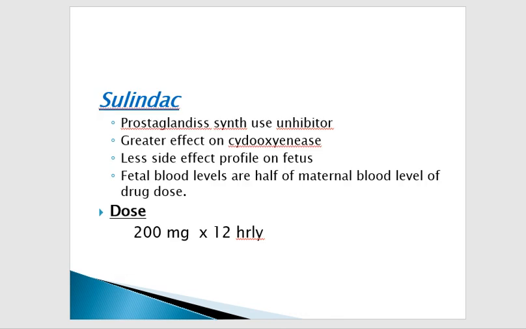Then sulindac, it is another drug. It is also a prostaglandin synthase inhibitor. Its effect is on the cyclooxygenase, with a less side effect profile on the fetus as compared to indomethacin. So we can use this medicine. Fetal blood levels are half of the maternal blood levels of the drug used. So the drug we are giving has less effect on the fetus. It is more safe as compared to indomethacin. The dose is 200 milligrams, and we can give it 12 hourly.